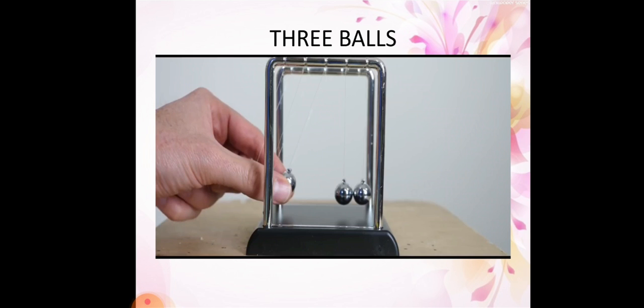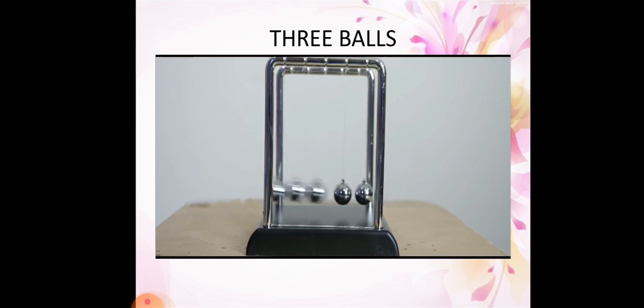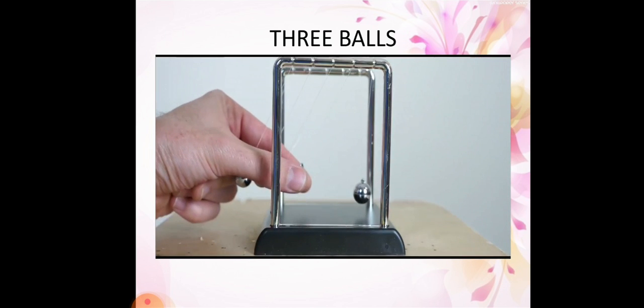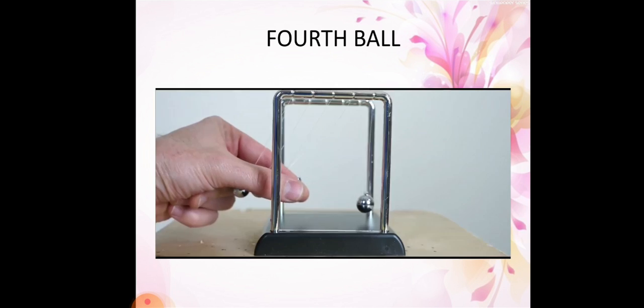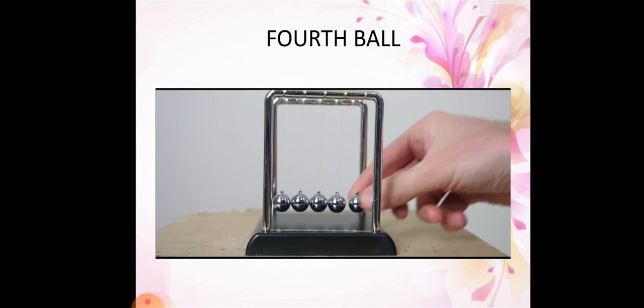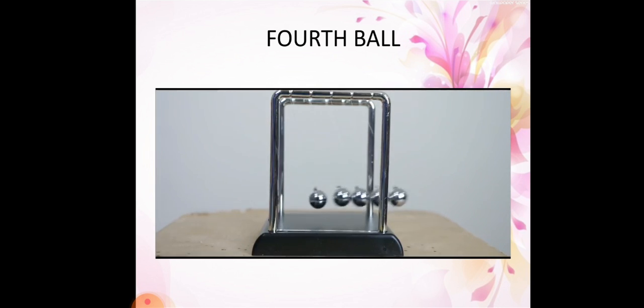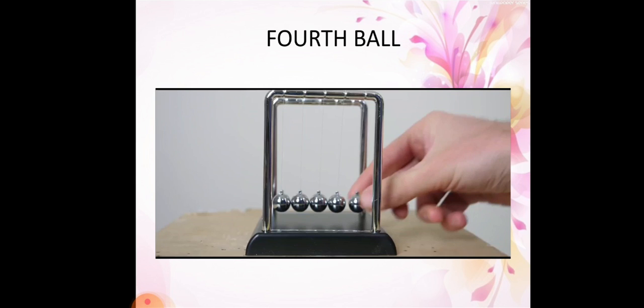In the case of three balls, if you release three balls, then three balls come out. So for every action there is a reaction in the same way. In the case of four balls, if we pull four balls, four balls come out in the same way. Okay students, in this way for every action there is a reaction.